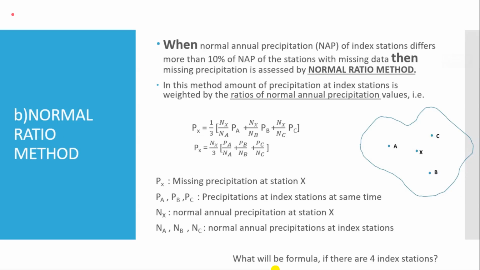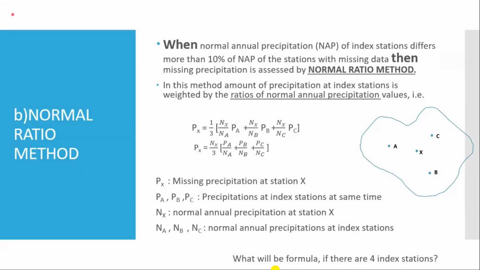If one station's rainfall is quite high, and you should keep in mind normal precipitation is giving us the average precipitation of 30 years, so if a station is having quite high rainfall as compared to the station at which the rainfall is missing, then simply taking the average of all the surrounding stations will give us more error as compared to other methods available, which take into account higher normal annual precipitation.